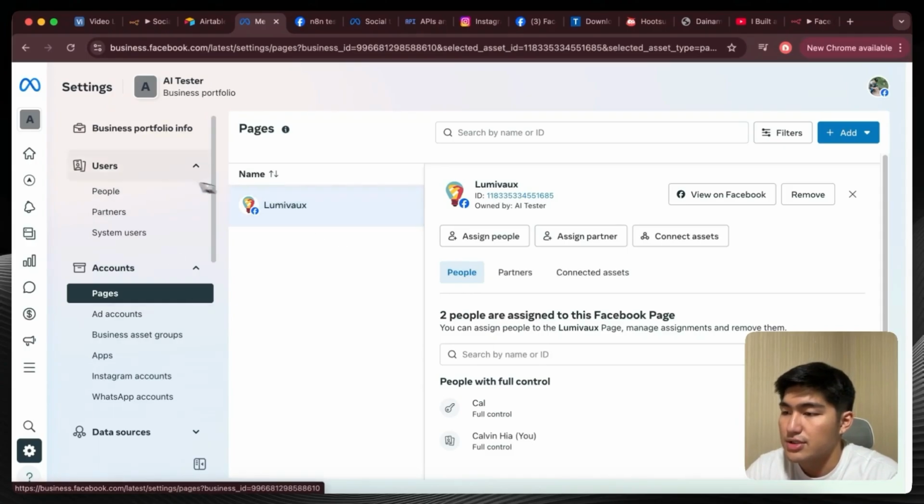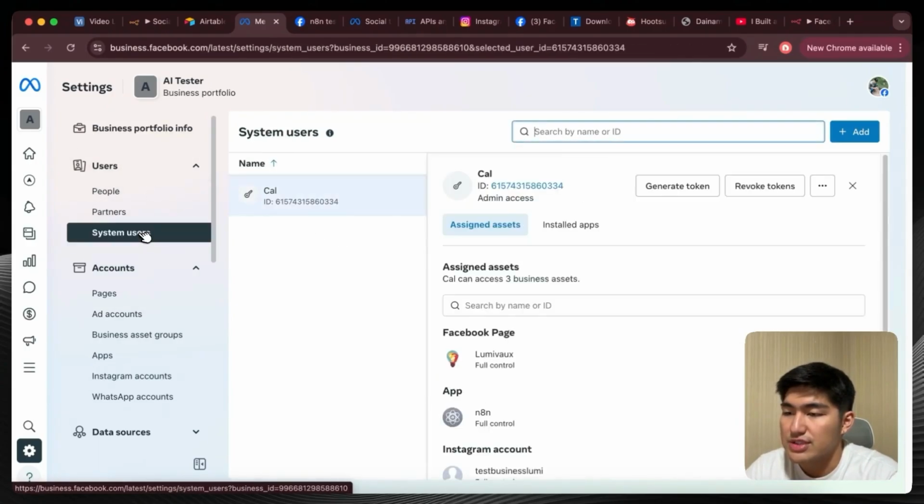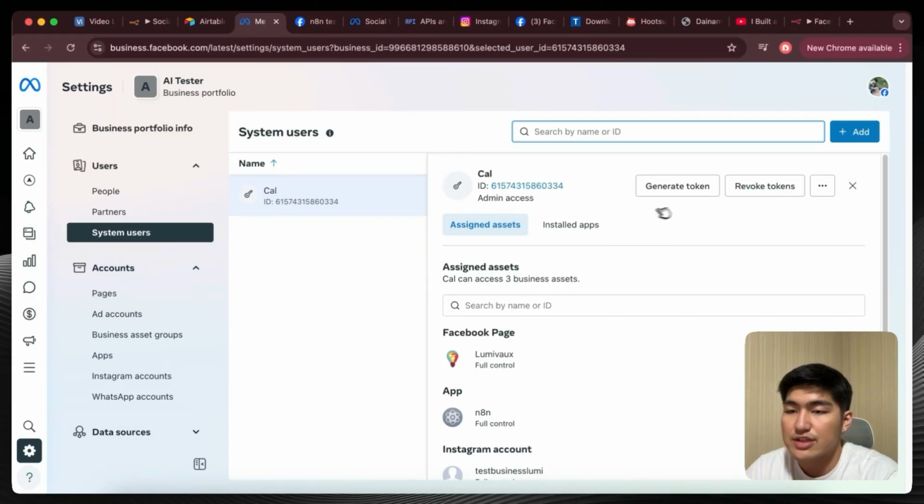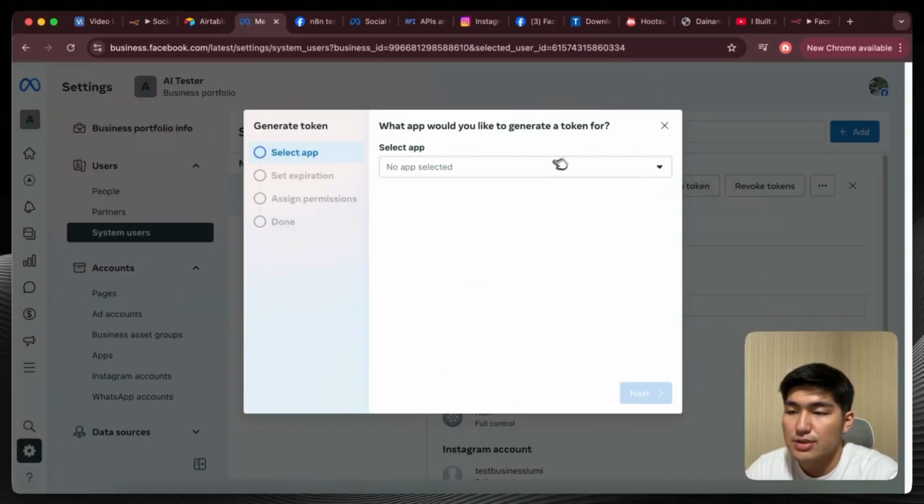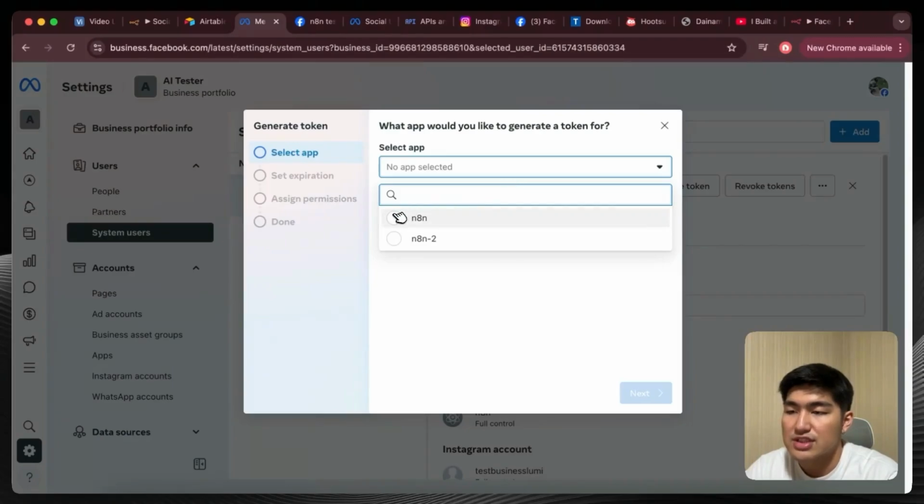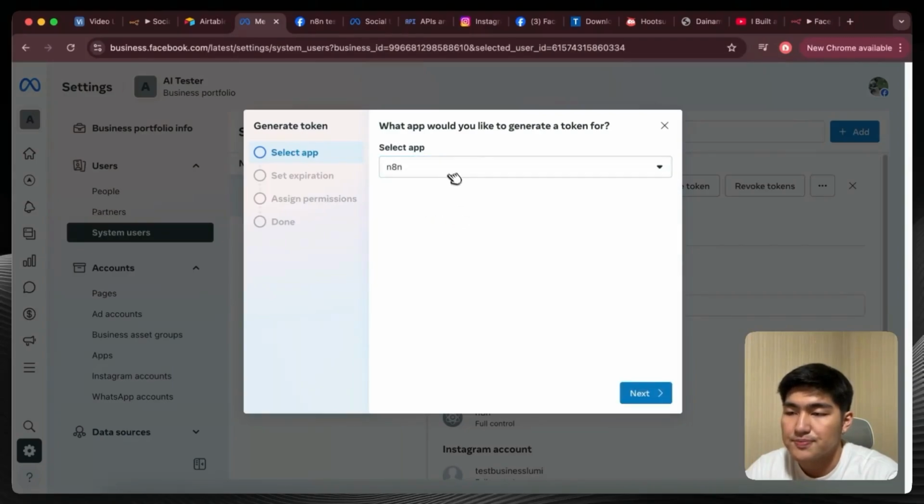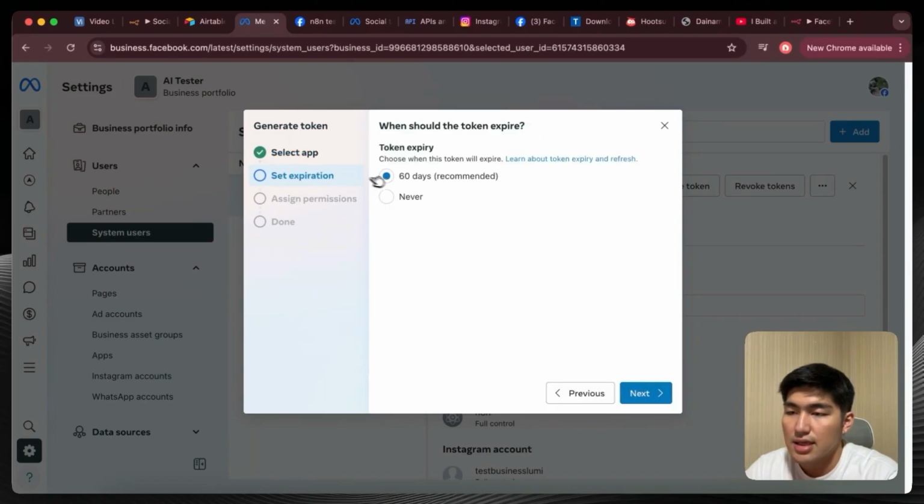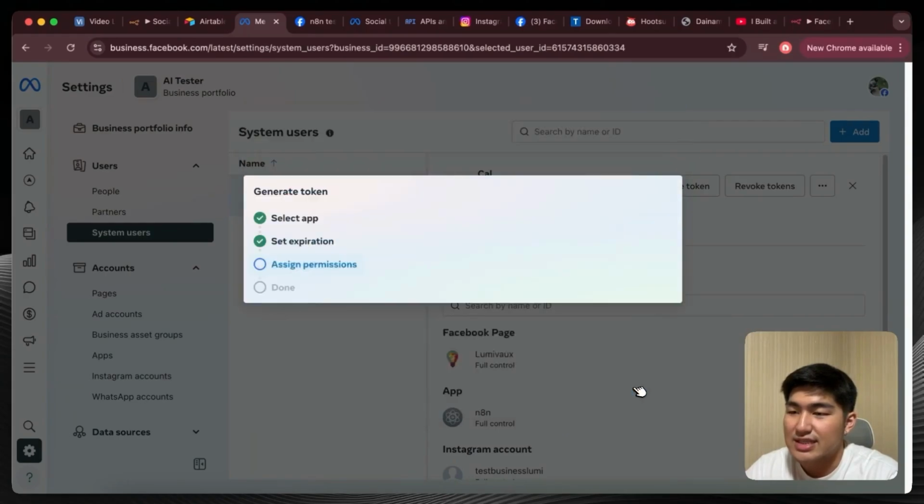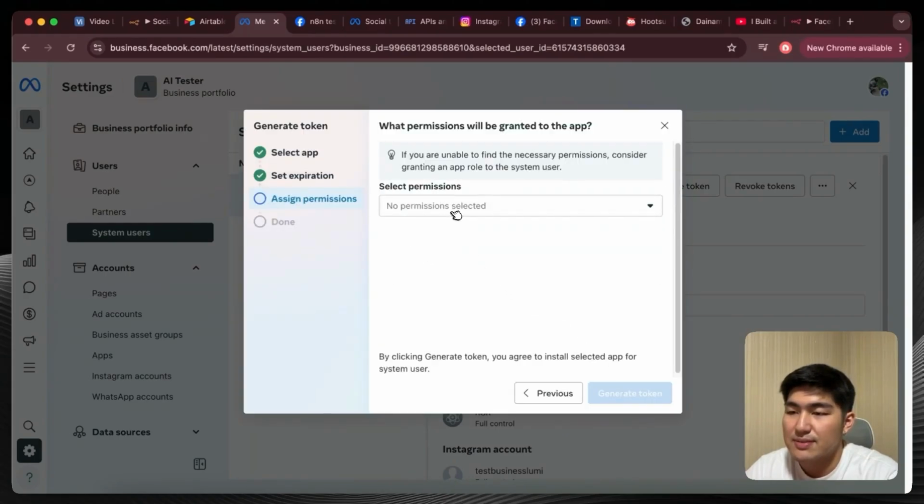All right, so coming back to this platform, we're going to go to system user, and this time we're going to generate a token. So click generate a token. We're going to select the app, and you just have to select the app that you have created earlier on. Click next, and then from here you can set the token expiry date. Right over here you can set it as never, so that the token will never expire. Just click next as well, and then you have to give it the permissions.